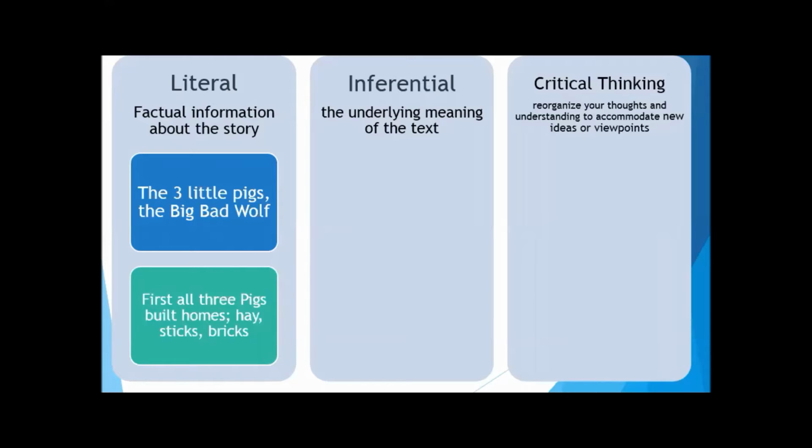Let's go into some inferential questions, right? Like, what is the motivation, the feeling, and the trait? Well, the pigs built the home to be safe, but the wolf came after them because he was hungry. How do you know they were hungry? If I'm remembering, there's like two versions of the story, and in one of them, he says, I'm going to eat you up, and the other one I don't remember too well. But let's just imagine that there's something in the story that tells us that the wolf was hungry, right?